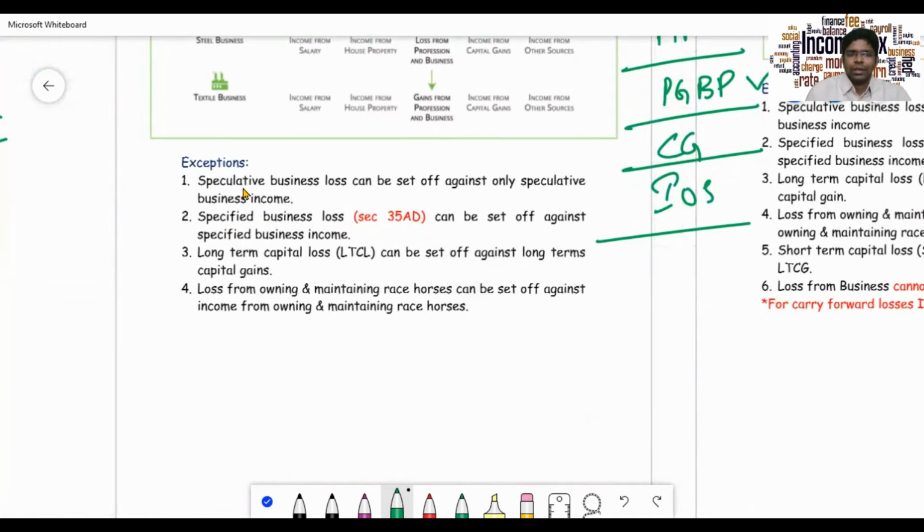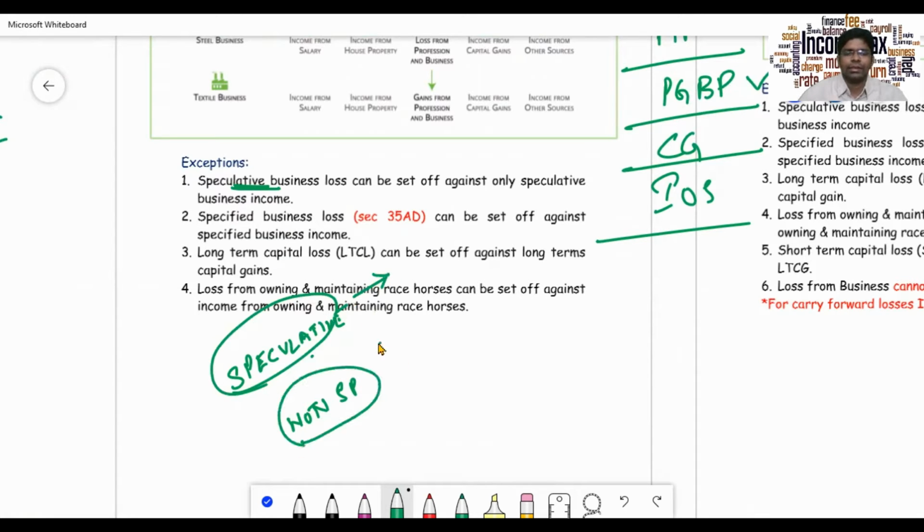What are they? For example, you have a speculative business. A loss from a speculative business cannot be set off against a non-speculative business. That is, if you have a speculative business and a non-speculative business, loss from the speculative business cannot be set off against the non-speculative business.